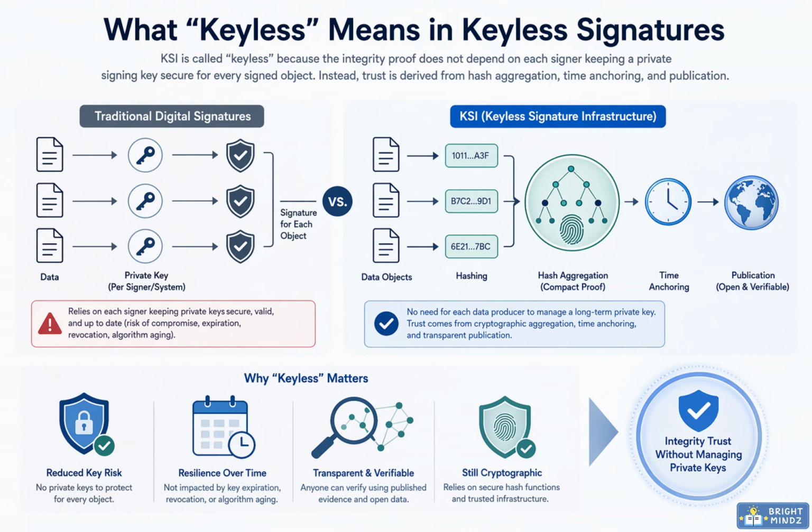Keyless in KSI does not mean there is no cryptography. It means the proof does not depend on every signer protecting a private key for every object. In traditional signatures, if a key is compromised, expires, or must be revoked, trust in related signatures can become complicated. KSI shifts that dependency. Objects are hashed, the hashes are aggregated into compact proofs, and the result is anchored to time and published. Trust comes from verifiable hash evidence and infrastructure, reducing long-term private key risk while remaining cryptographically strong.